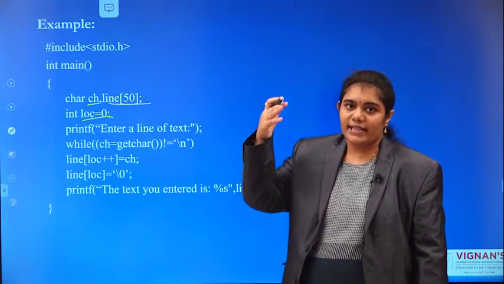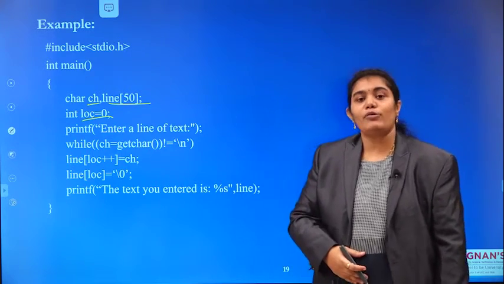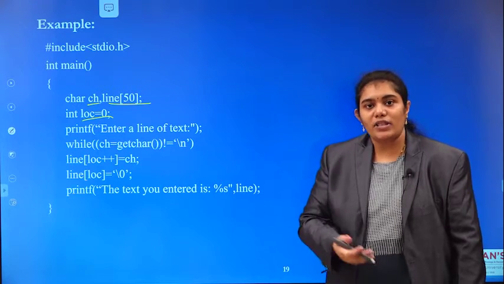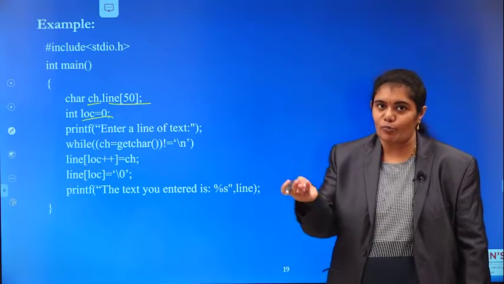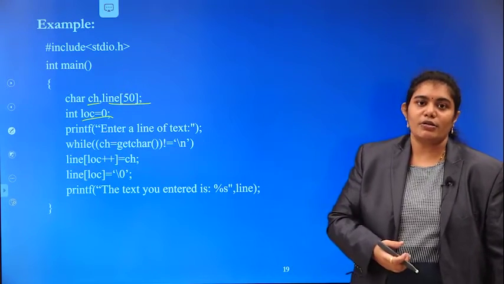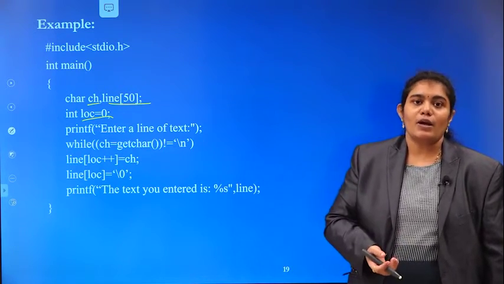Like for example, if it is an integer array, how are you reading it? With the help of an index, using a for loop or while loop, you read your integer array one by one.